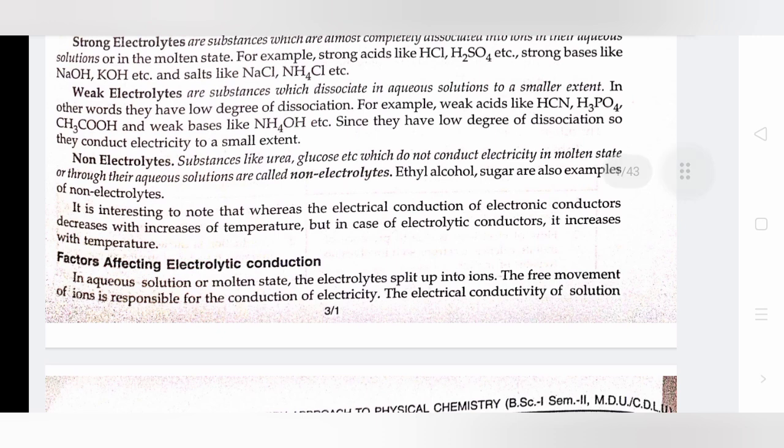Non-electrolytes: substances like urea, glucose, etc., which do not conduct electricity in molten state or through their aqueous solutions are called non-electrolytes. Ethyl alcohol and sugar are also examples of non-electrolytes. It is interesting to note that whereas the electrical conduction of electronic conductors decreases with increase of temperature, in case of electrolytic conductors it increases with temperature.